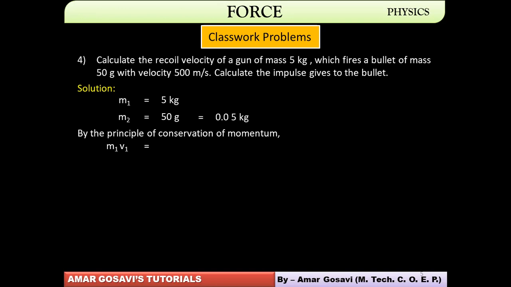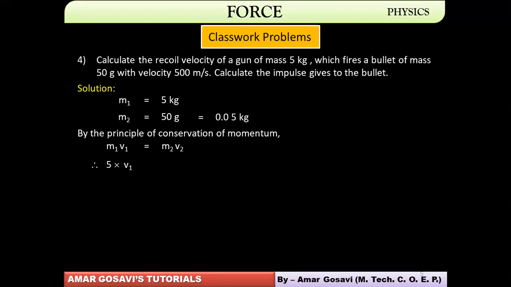M1 V1 would be equal to M2 V2. Both have to be equal, then only they will nullify each other. So whatever is the momentum of the gun should nullify the momentum of the bullet. That means they should be equal and opposite, so that their total will become 0.